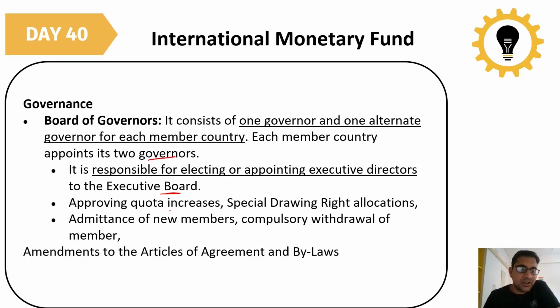Then they decide whether to approve the quota increase and the special drawing rights, that we call SDRs, allocation. They also decide admittance of new members and compulsory withdrawal of members. So these are all done under the board of governors. Appointing, approving, admitting new members, and amendments to the articles of agreement and bylaws.